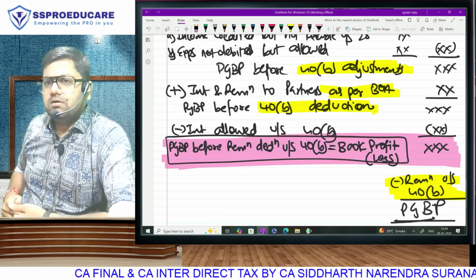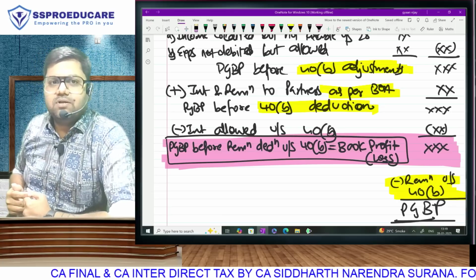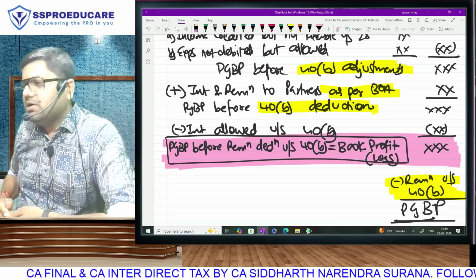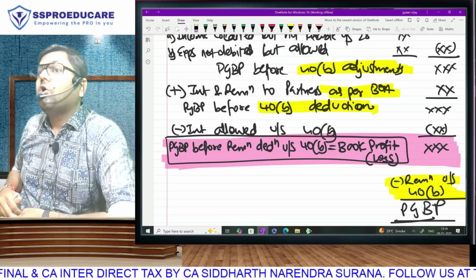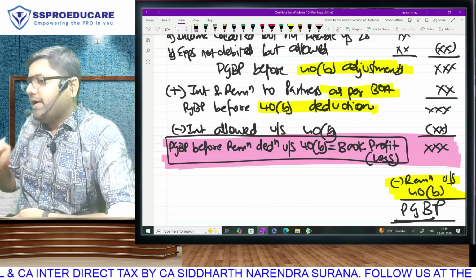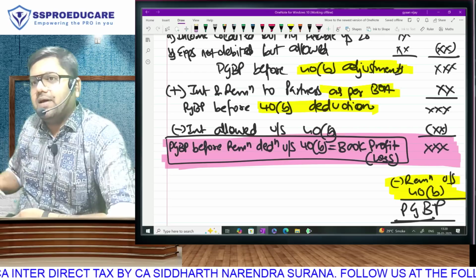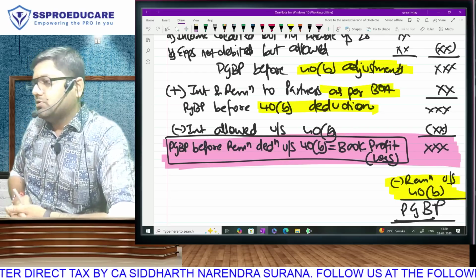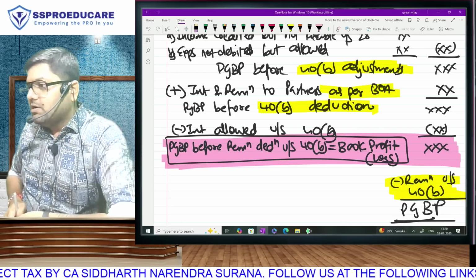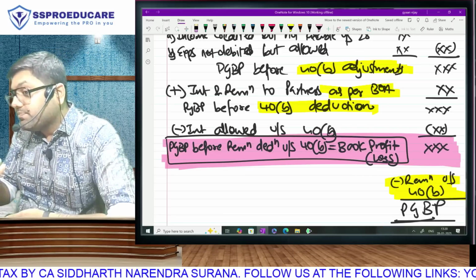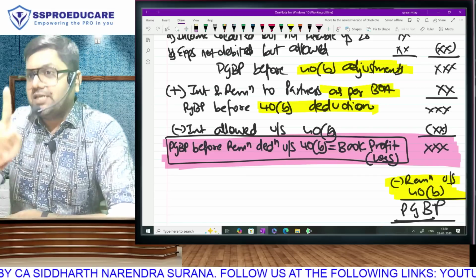Simple. Okay? So, ladies and gentlemen, interest, actual, deed or 12% per annum, whichever is lower, and remuneration, actual, deed or as per book loss 3 lakh, as per book profit first 6 lakh 90, balance 60, but minimum 3 lakh there also, whichever is lower is going to be your allowed deduction for the firm. So, the firm can pay more than this, but the excess will be disallowed.